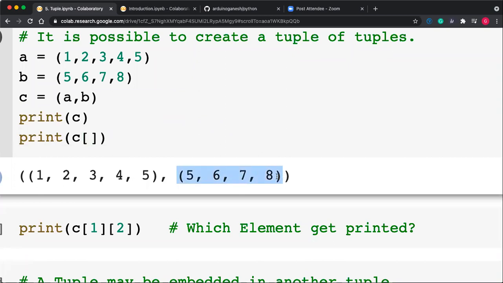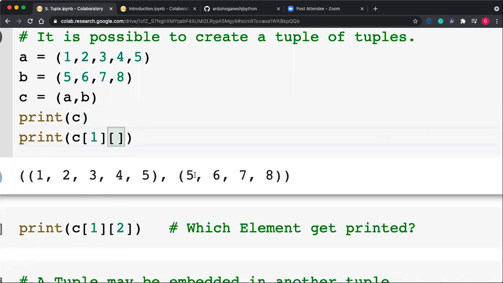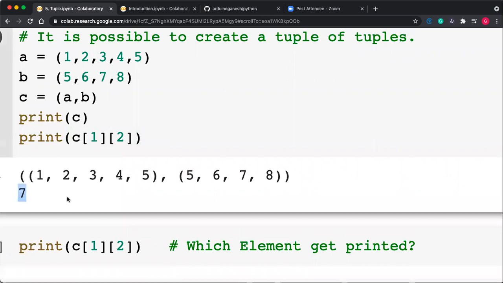So 7 is present in the second tuple of C. The first index of C is 0, the second index of C is 1, so it is 1. Then in that tuple, what is the index of 7? 0, 1, 2. So the answer is C[1][2]. If I use C[1][2], you get the answer 7.